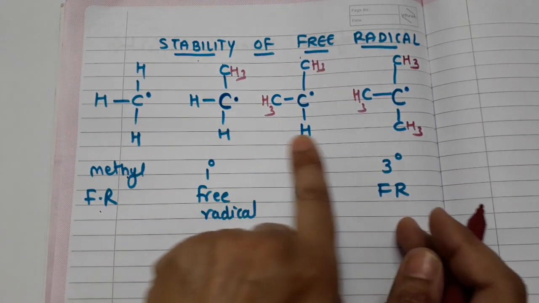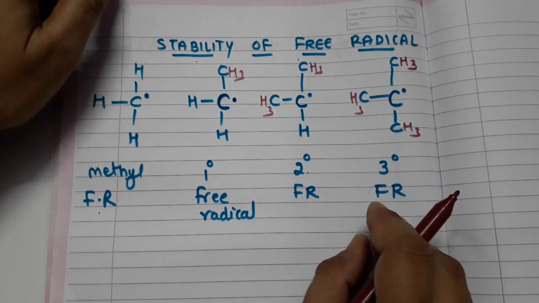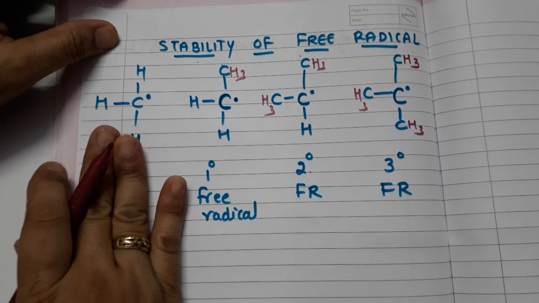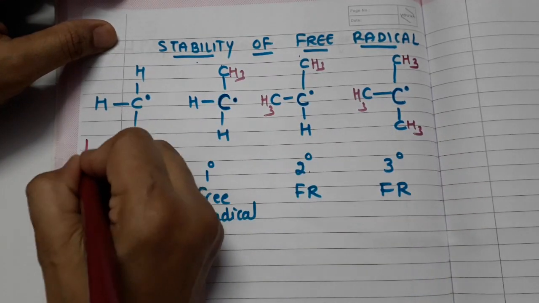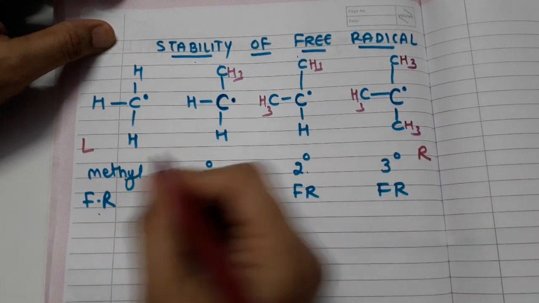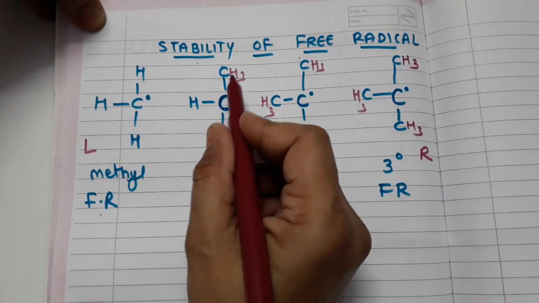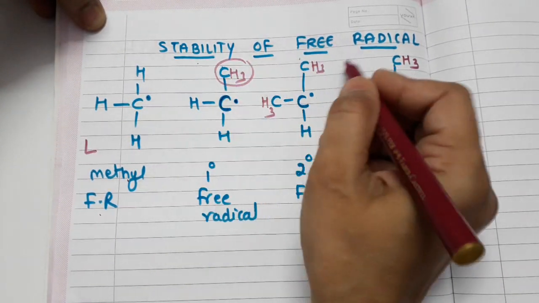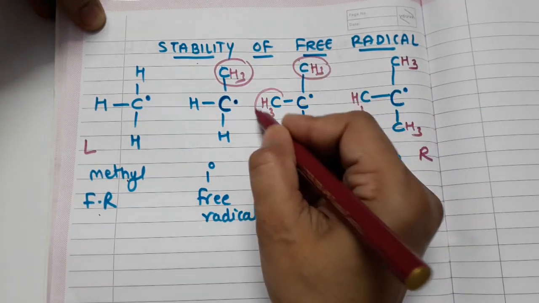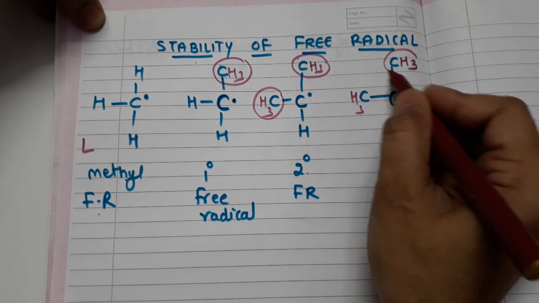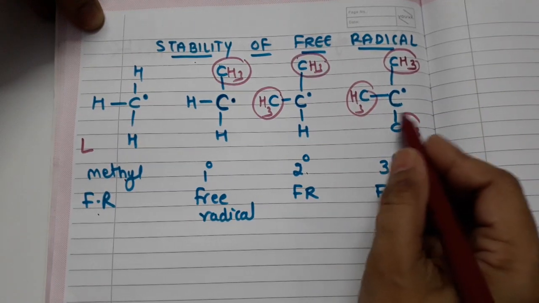of these free radicals. Okay, now as we move from left hand side to right hand side, what is happening? The number of alkyls around the carbon atom goes on increasing, isn't it? So what will happen?